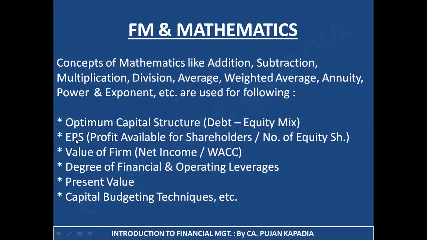I want to calculate EPS, that is earning per share. The formula is profit available for shareholders divided by number of equity shares. What is this? It is a division. So basically all these concepts that I have written over here, somewhere or the other, I'm going to use the mathematical concept that I have learned in the form of all these points. I hope I'm clear with this too.